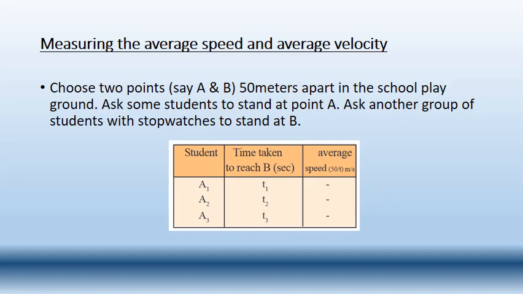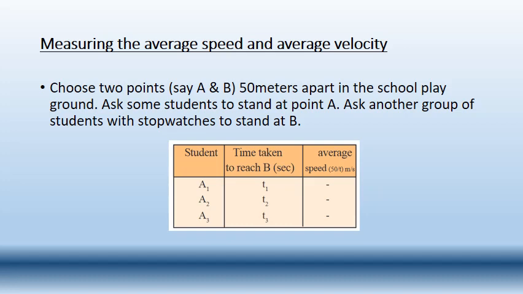So the first student will have 10. In the same way, the second student, let us say 5 seconds, means how much will we get? 50 divided by 5, which is 10.